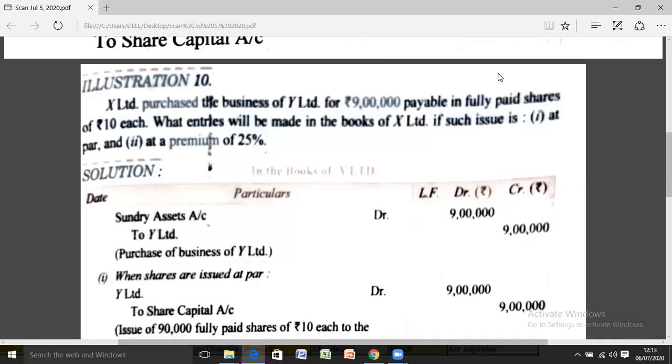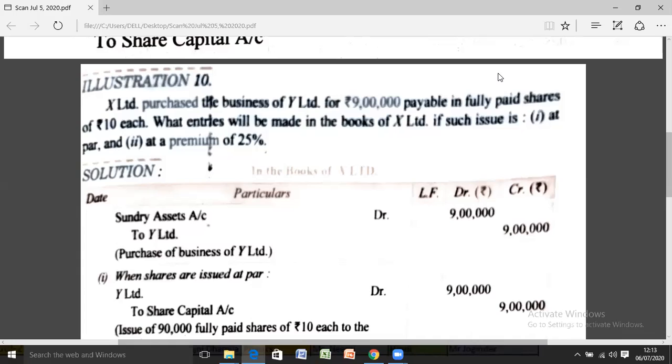Earlier, we discussed that a company can issue its shares at par as well as at premium. Similarly, whenever a company issues its shares to its vendor for consideration other than cash, it can be issued at par as well as at premium. So let's start with the first entry.